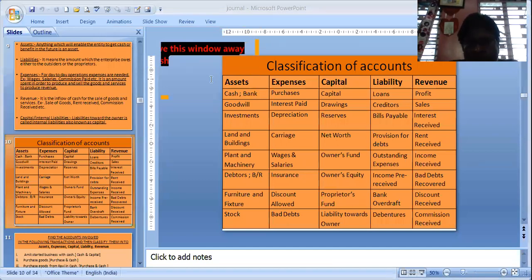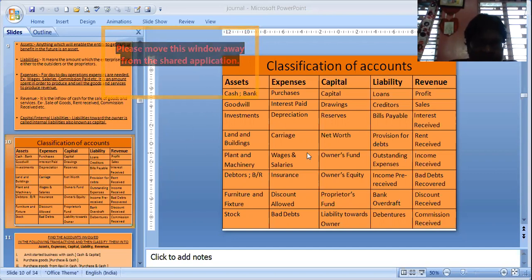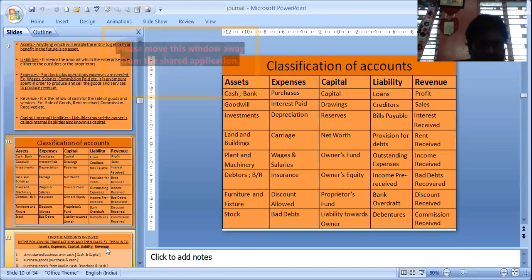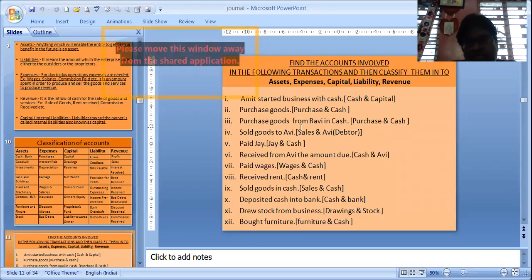Now, we have classified this into asset, expense, capital, liability, and revenue classifications. Now we have to classify the transactions into different headings under asset, expense, capital, and liability.